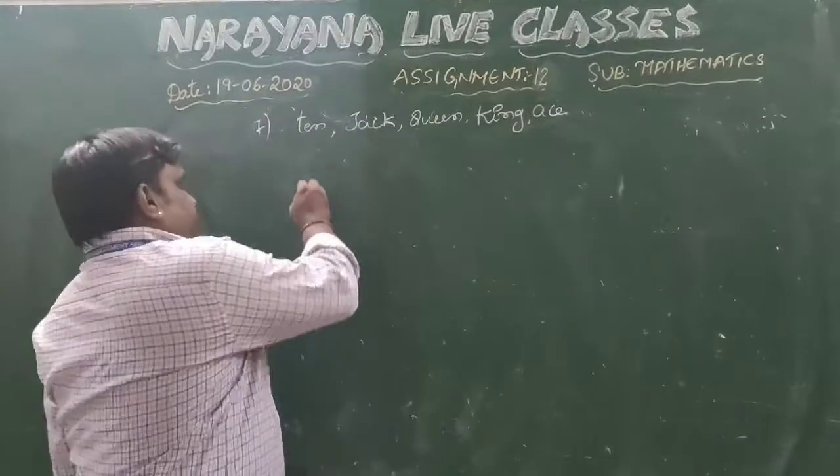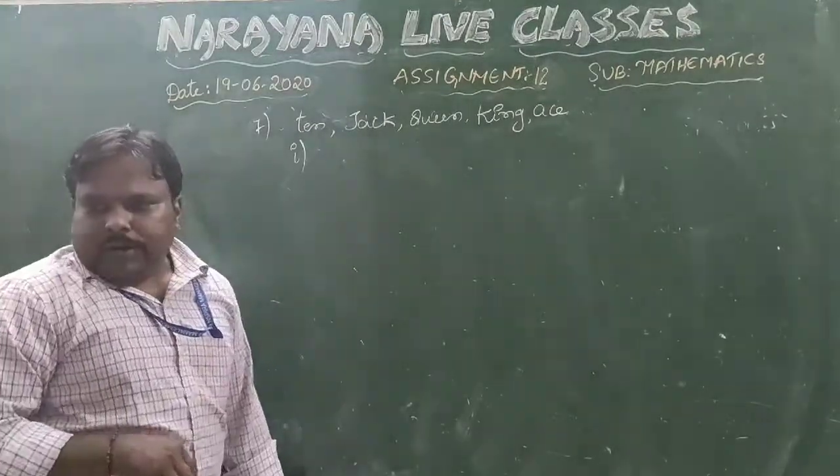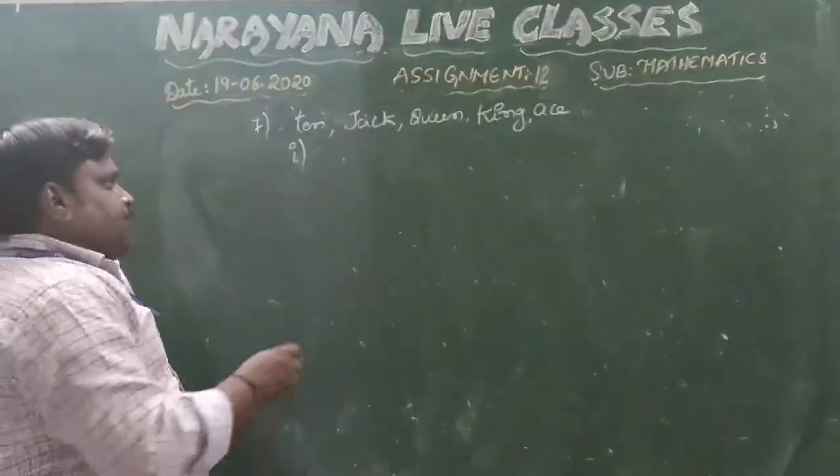Here also we have two questions. First one, what is the probability that the card is a queen?